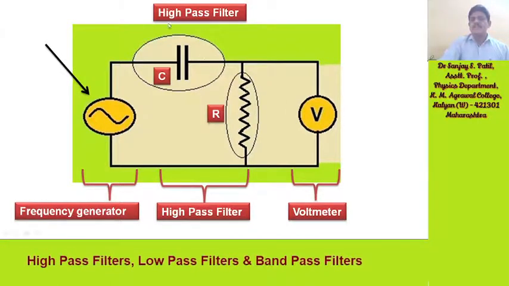Since this is a high pass filter, in case of low frequency there will be no output or low output at the voltmeter shown in the diagram. Whatever frequency we provide from the frequency generator, measure the corresponding voltage with the voltmeter, and write it in tabular form.